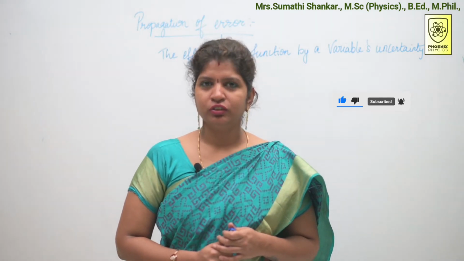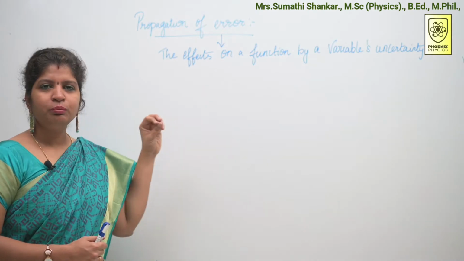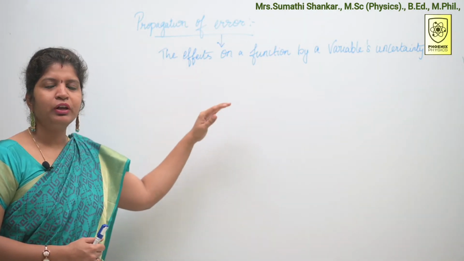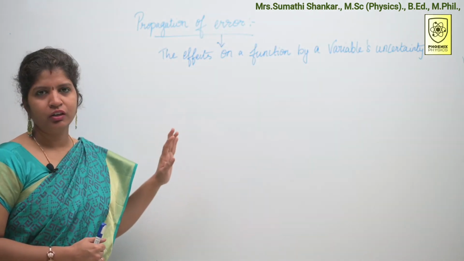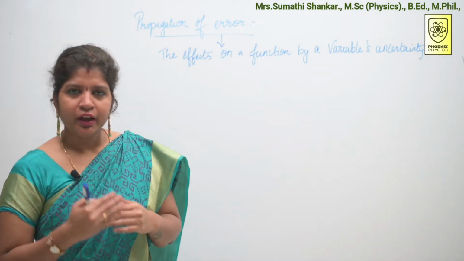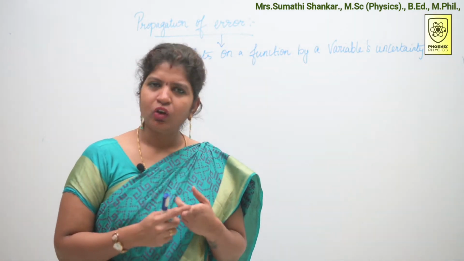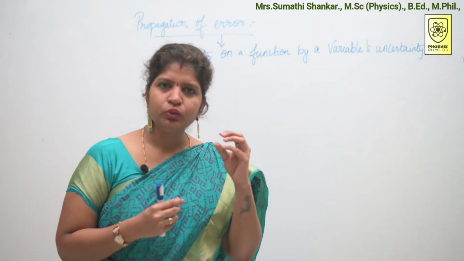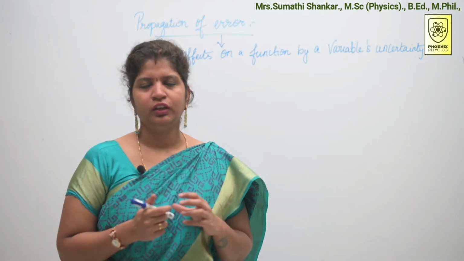Today we are going to learn propagation of errors. Simply we can say the effects on a function by a variable's uncertainty is propagation of errors. Mostly errors are due to instrumental error or personal error. It is not possible to take exact measurement. I hope you know that.